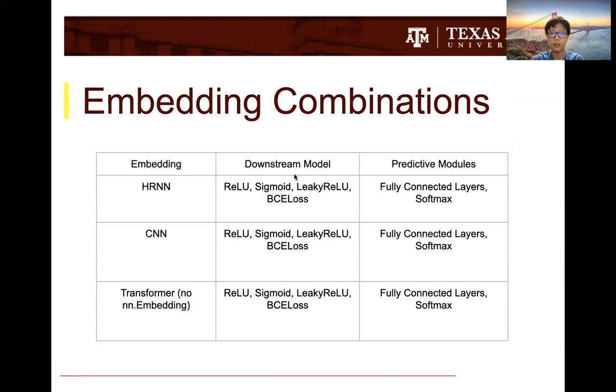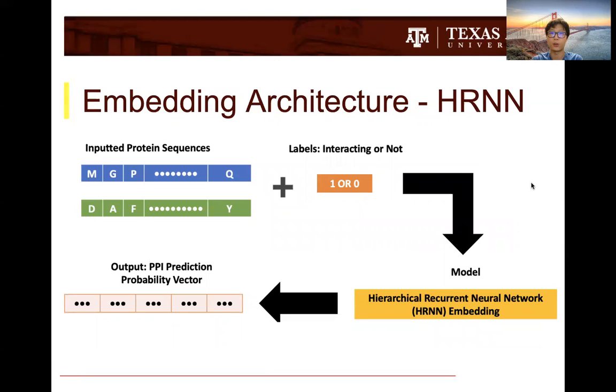So for the downstream model of all three embeddings, we use ReLU, sigmoid, linear ReLU, and a BCE loss. And for its predictive modules, we use a fully connected layer and a softmax. Now, we're first going to discuss the embedding using an HRNN, or a hierarchical recurrent neural network.